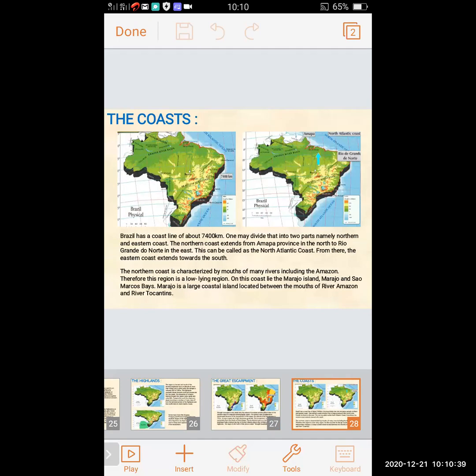That coastline is divided into two parts, namely the northern coast and the eastern coast.